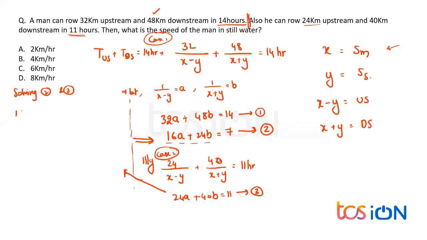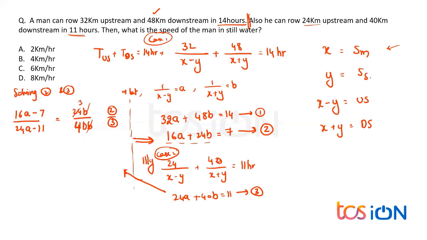All right, now if I send 24 on the other side, that gives me 16a minus 7 equal to 24b. Okay, now equation 3 will have 24a minus 11 is equal to 40b. When I take the division of these two, dividing 2 upon 3, very simple, I'll get this, everybody, and b gets cancelled, very simple enough. So now we have very simplified equations.